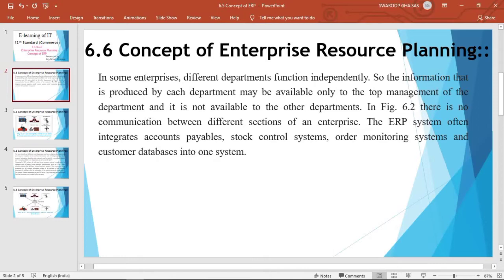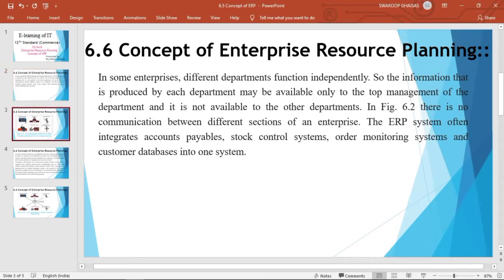Same in the case of the sales department, data of the sales department will be available to the top management and the sales department itself. It will not be available to any other departments. So different departments of the enterprise will function independently and the data produced by those departments will be available only to the top management of the department and not to other departments.